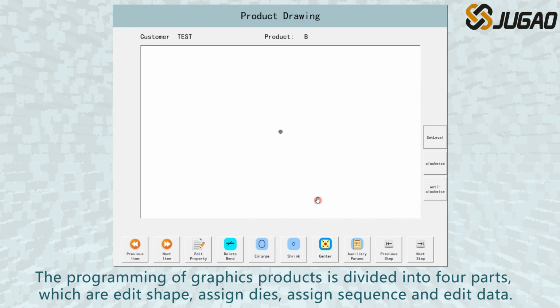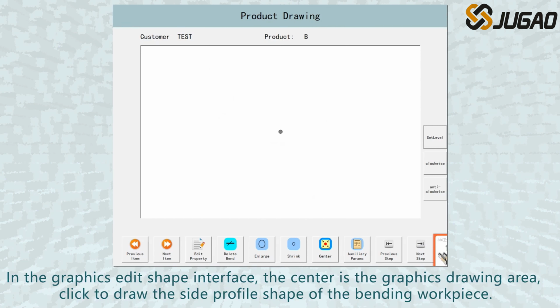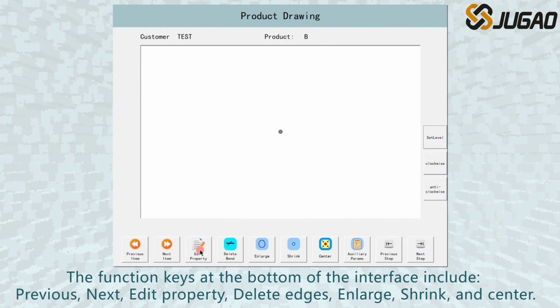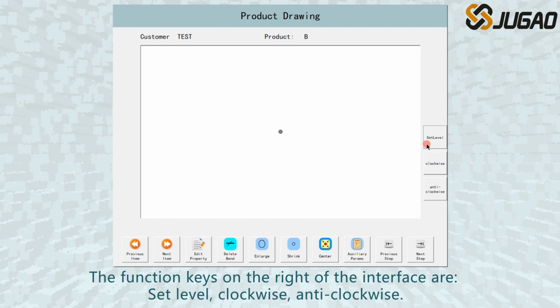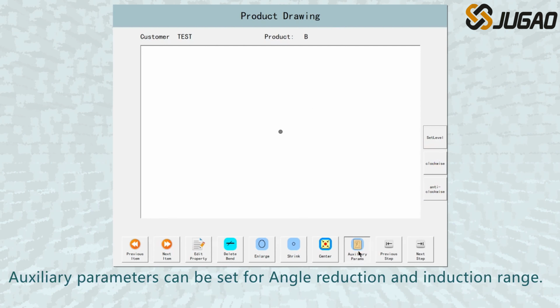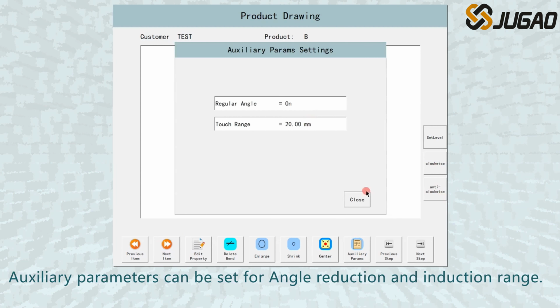The programming of graphics products is divided into 4 parts, which are edit shape, assign dies, assign sequence and edit data. In the graphics edit shape interface, the center is the graphics drawing area. Click to draw the side profile shape of the bending workpiece. The function keys at the bottom of the interface include previous, next, edit property, delete edges, enlarge, shrink, and center. The function keys on the right of the interface are set level, clockwise, anti-clockwise. Auxiliary parameters can be set for angle reduction and induction range.